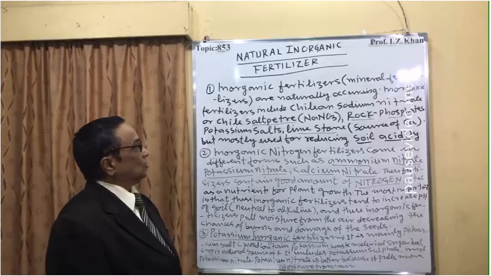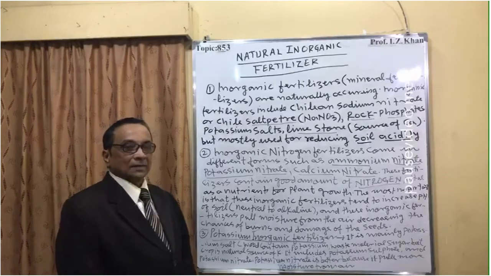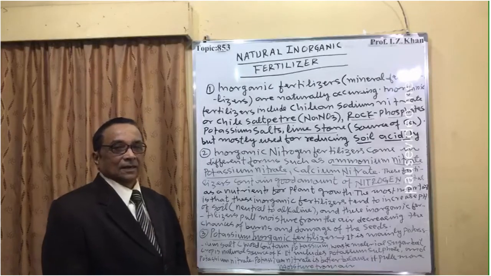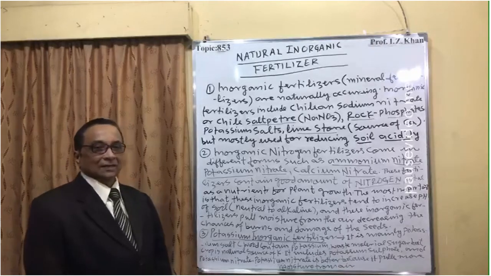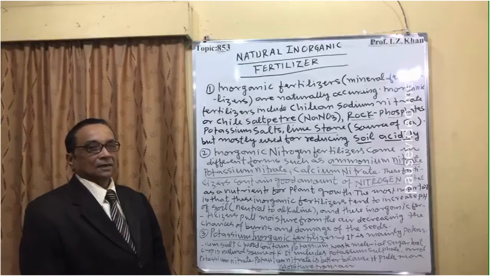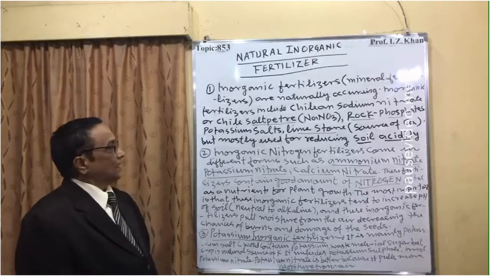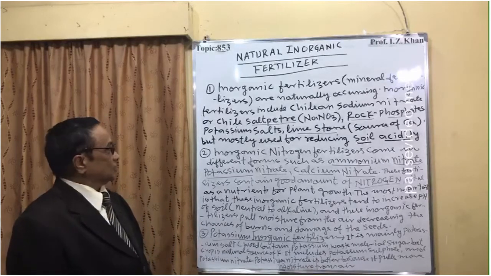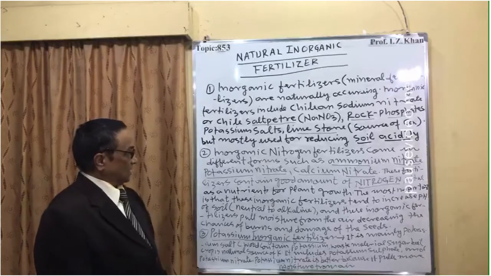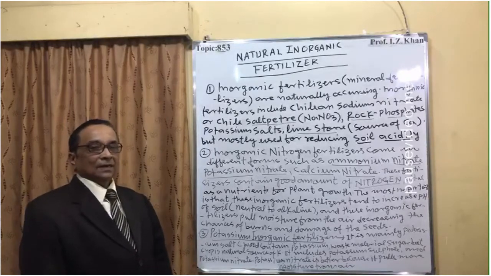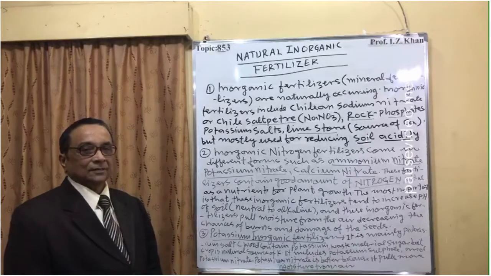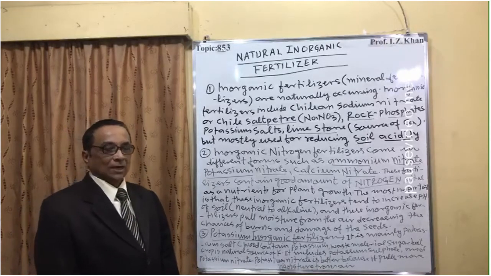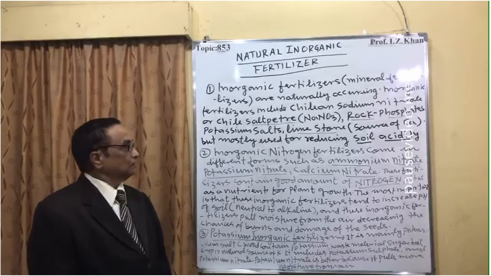They include Chilean sodium nitrate, NaNO3, also known as Chile saltpeter, which is the rock name, and also rock phosphate, that is the phosphate salt, potassium salts, and limestone, which provides calcium and can improve the pH of the soil, meaning it will decrease the acidity.